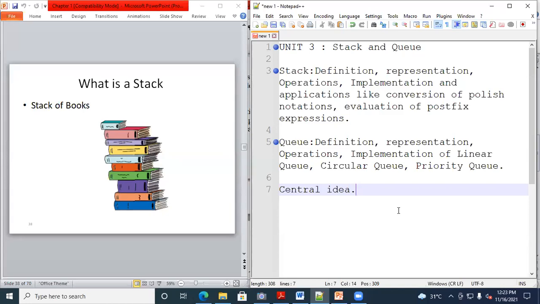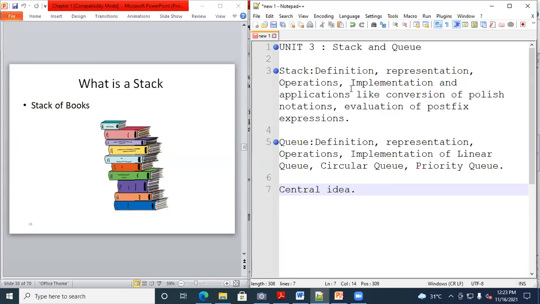Now, this is the unit outcome expected after completion of unit number 3. You are able to understand what is meant by stack, how to perform the operations on a stack, and how to use the stack for different applications. After that, how to implement queue, how to represent the queue, and the types of the queue. These things you need to understand after completion of unit number 3.